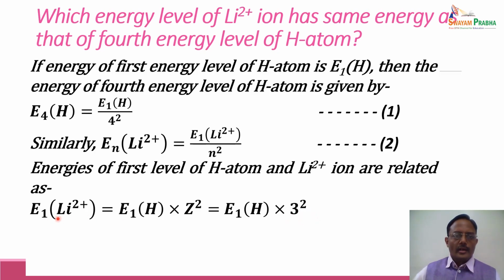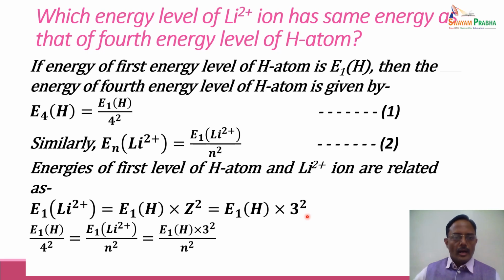So we have E1 of Li2 positive is equal to E1 of hydrogen into 3 square. Putting this value in these equations, we have E1 of hydrogen upon 4 square, that is the fourth energy level of hydrogen, is equal to E1 of Li2 positive upon n square. This n is to be calculated: E1 of hydrogen into 3 square upon n square.